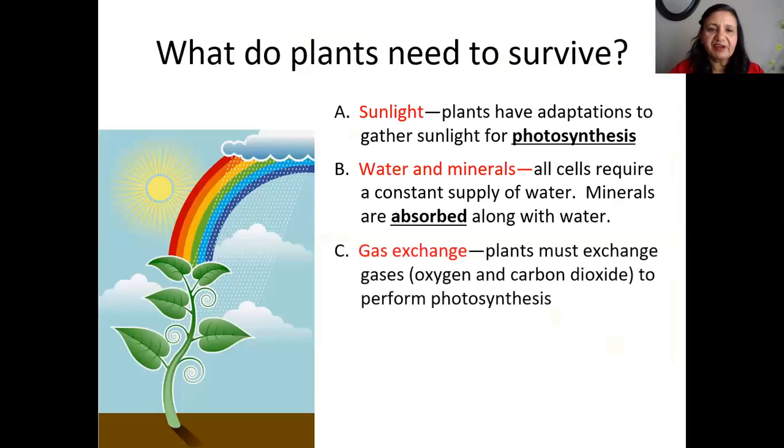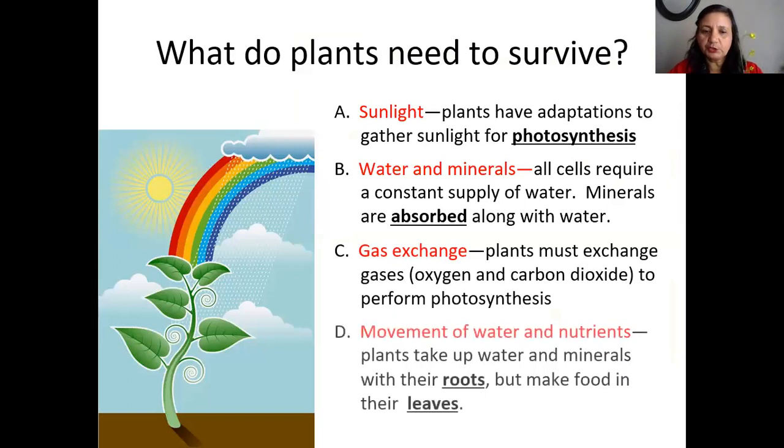So plants are also surviving, just like we are surviving. What do we need to survive, right? In the same way, they also need similar things. What they need to survive, they need sunlight, right? You can see outside, then you know, they also need water and minerals, right? With the sunlight, they do photosynthesis. And all the cells require a constant supply of water, right? And the minerals, how do they get them? They get the minerals from the soil. That's why you need to put some fertilizers and some minerals in the soil, right? And gas exchange, they also do the gas exchange, right? And they do photosynthesis and respiration.